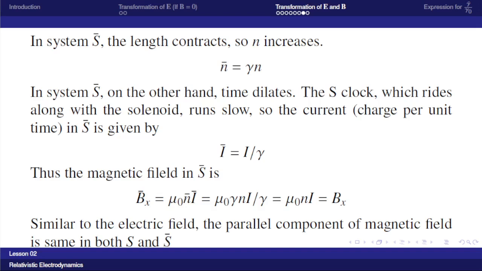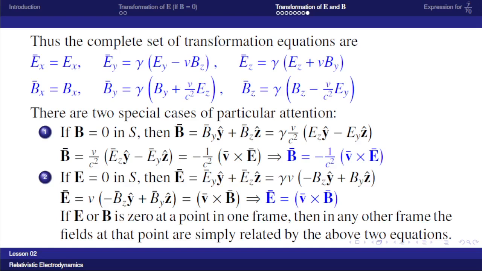Thus the magnetic field in the S bar frame is Bx bar is equal to mu 0 n bar I bar, that is equal to mu 0 gamma n into I by gamma. Gamma and gamma get cancelled, it becomes mu 0 nI, that is equal to Bx. So similar to the electric field, the parallel component of magnetic field is also the same in all frames of reference.